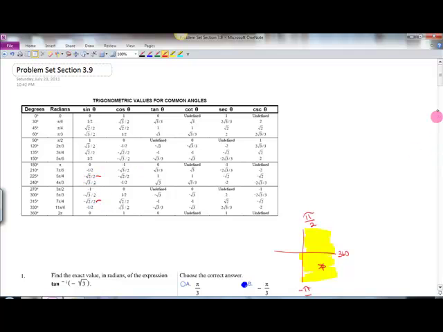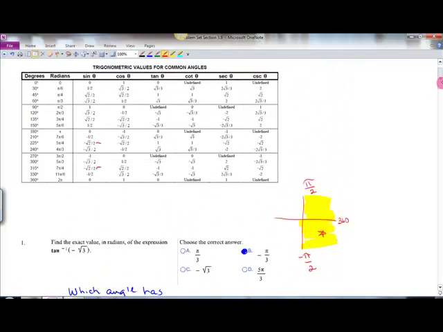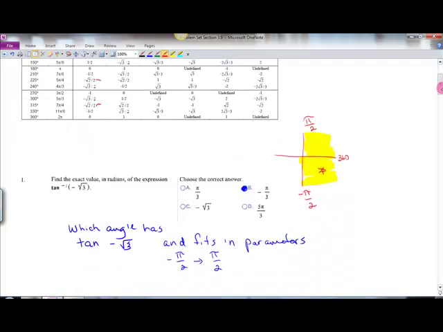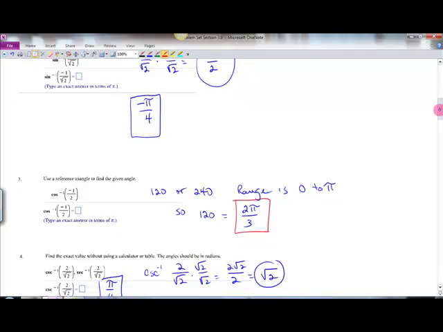We still have the parameters negative pi over 2 to pi over 2. 225 is going to be over here, so that doesn't work. So the 315 is here. The reference for that is 45 degrees, so we would have to call it a negative pi over 4. So that's the thinking for those.